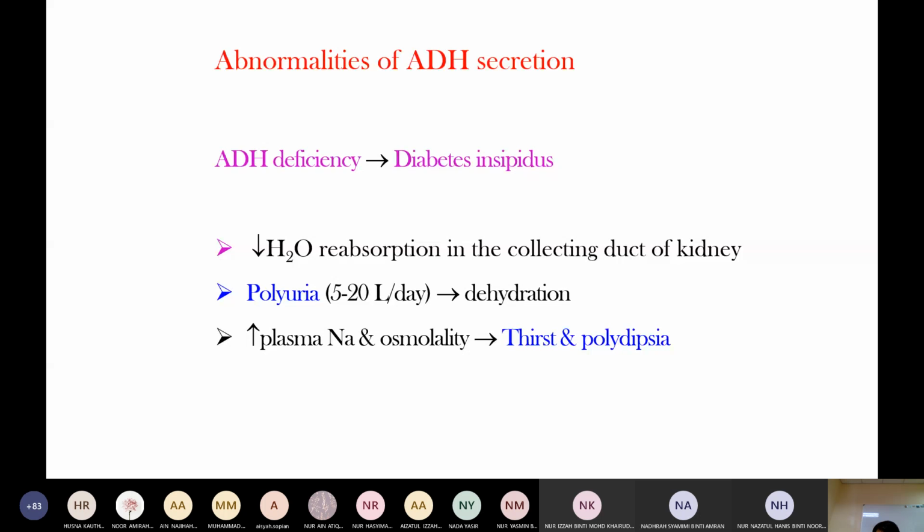Blood glucose is high in the blood. It means there is high osmotic pressure in the blood, while the intracellular fluid has low osmotic pressure. So the fluid shifts from low to high. And then it also stimulates the thirst center, so it leads to polydipsia.